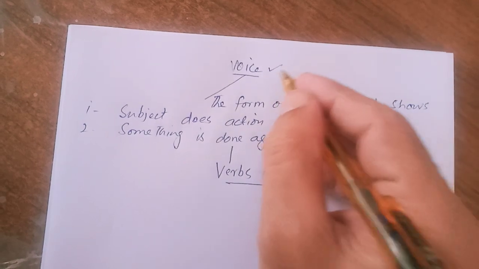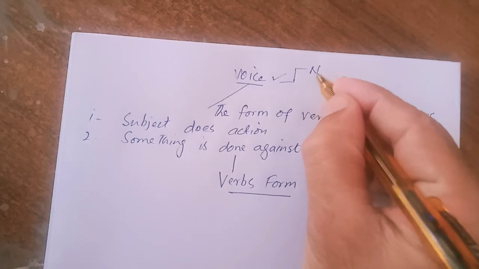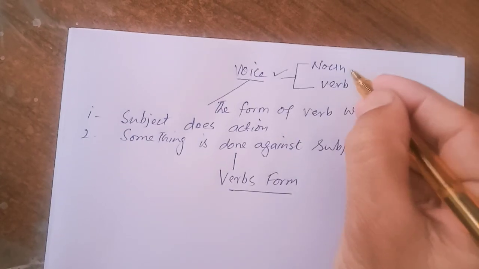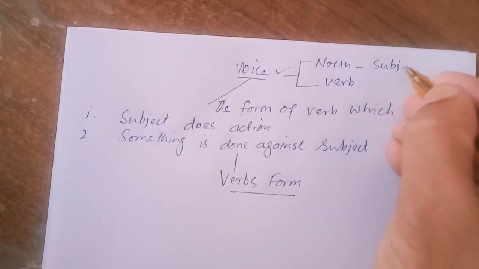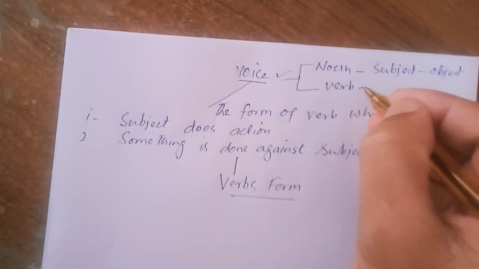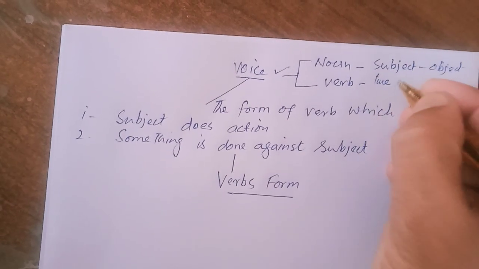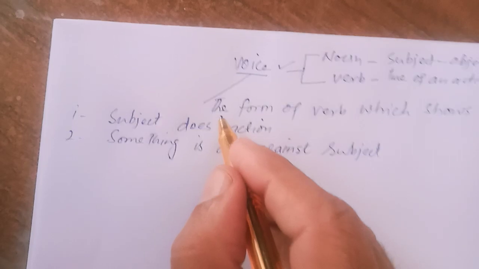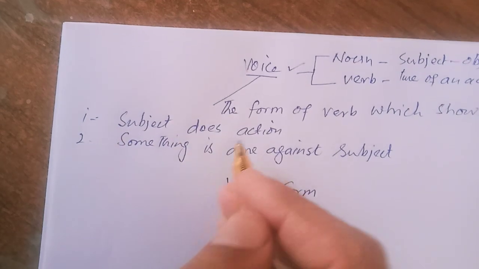But before going to discuss voice, let me explain that we will discuss voice as a noun or voice as a verb. When voice is used as a noun, it plays the role of subject or object in a sentence. While when it plays the role of verb in a sentence, it shows the time of action. So it means that voice is the form of verb which shows that one subject does an action.